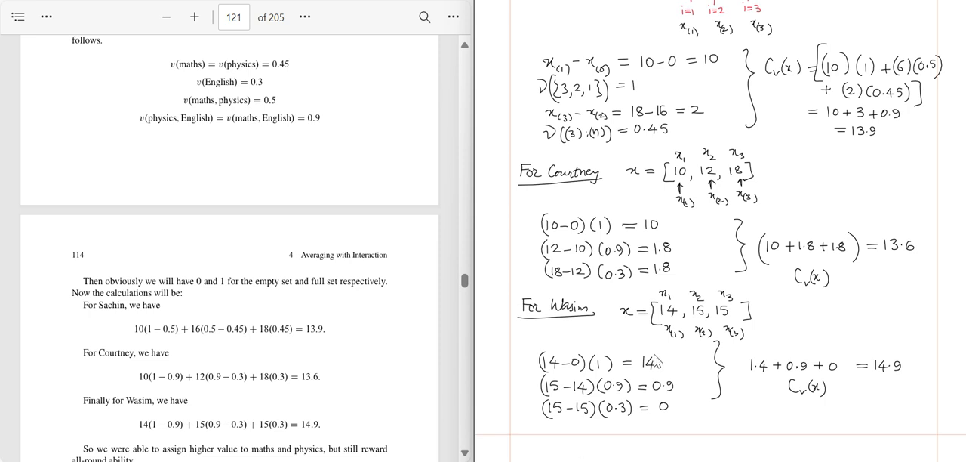So this is how we can use both the formulae for calculating the Choquet integral, and we have seen how we could get the answers in both the examples. Thank you.